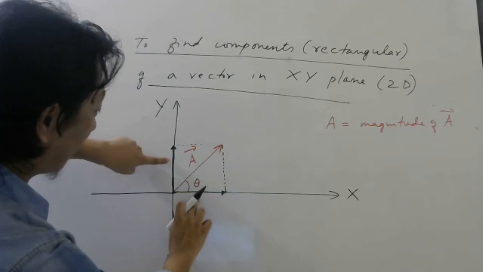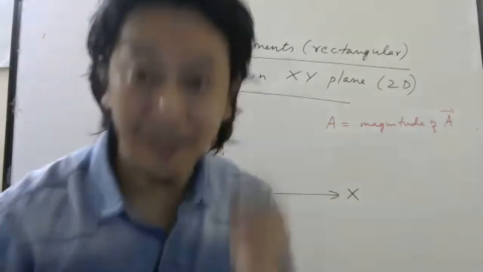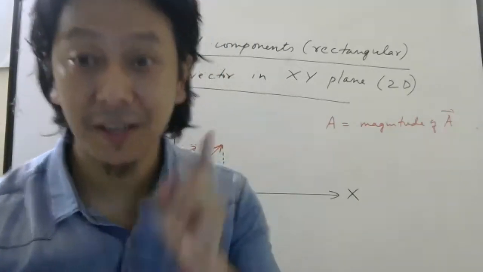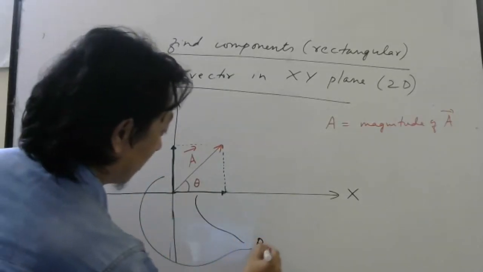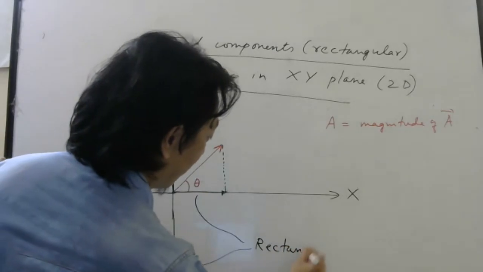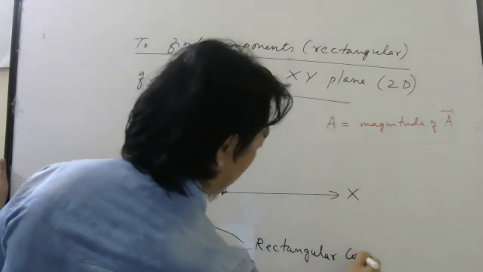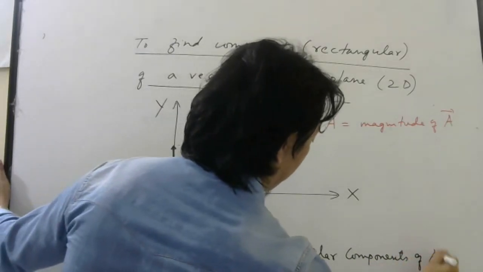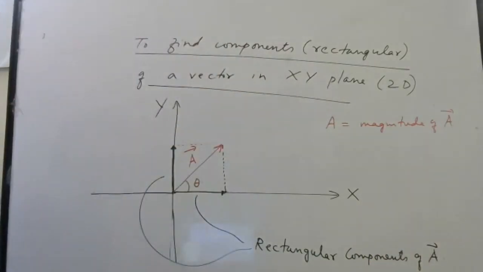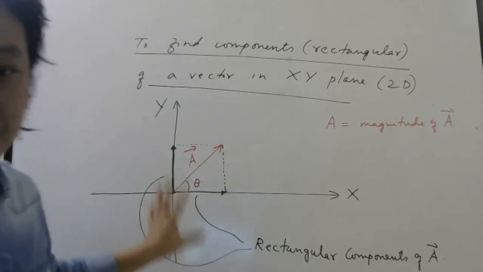So these two vectors are called rectangular components of A bar. This much you try to remember.